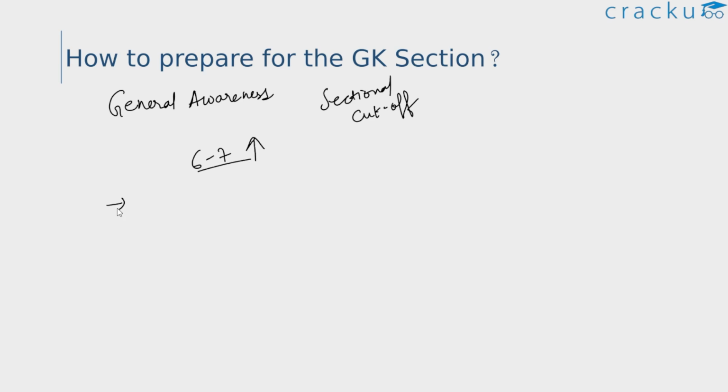Also, performing well in the GK section can help aspirants balance the time in the exam, and since it's GK, you either know the answer or you don't know the answer, and hence you can attempt the section in relatively less time. For example, a well-prepared aspirant can score as high as 6 or 7 marks within 10 minutes. And the time that's saved here can be put to better use by attempting questions from other sections.